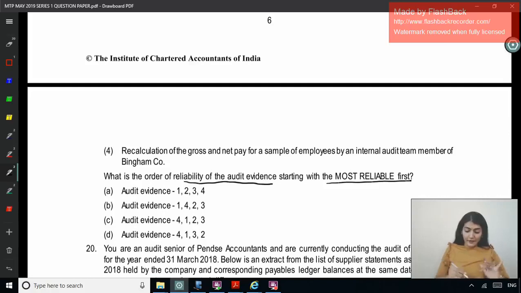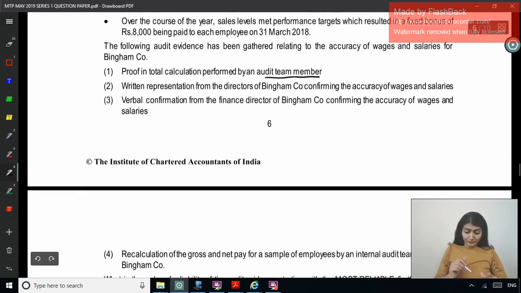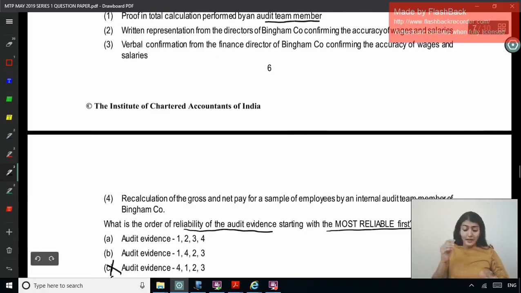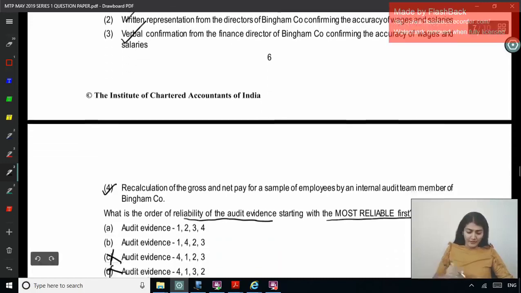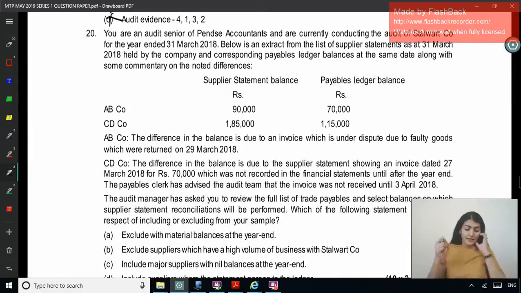Recalculation done by internal audit team member, no, 4 cannot be the most reliable. So 1, and now within 1, next would be 2 or next would be 4. Proof and total calculation performed by an audit team member, then recalculation, that is 4, and then after that written and then oral. So that is why 1, 4, 2, 3. So the correct option here is going to be B. 1, 4, 2, 3. And the last one.